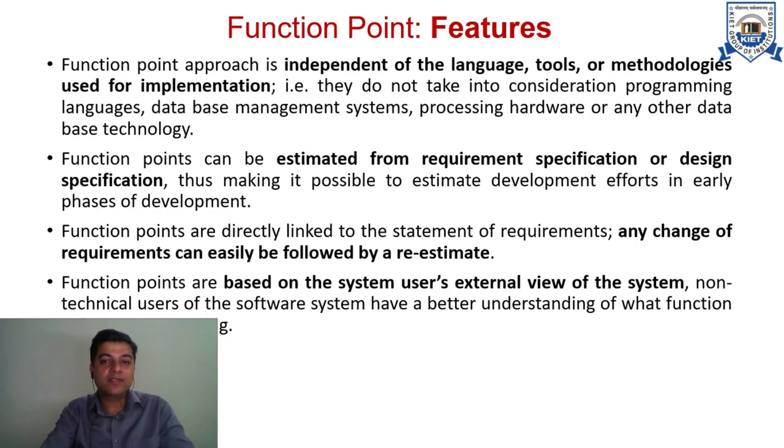These function point metrics are independent of the language, tools and methodologies used for implementation. They are not dependent on any programming language, any database management system, any hardware or any software technology. This is one of the most important features of function point metrics, that they work independent of any kind of platform. Function point metrics can be identified and estimated from the requirement specification or the design specification itself. So these metrics become operational from the very beginning, the initial phases of the software development process.